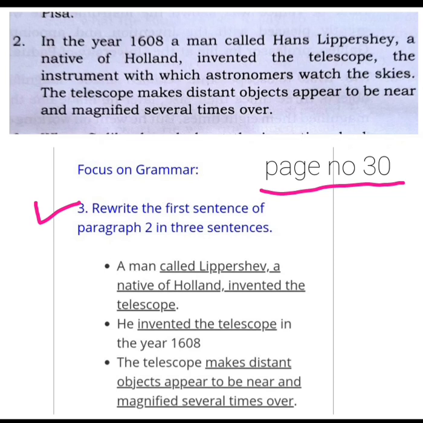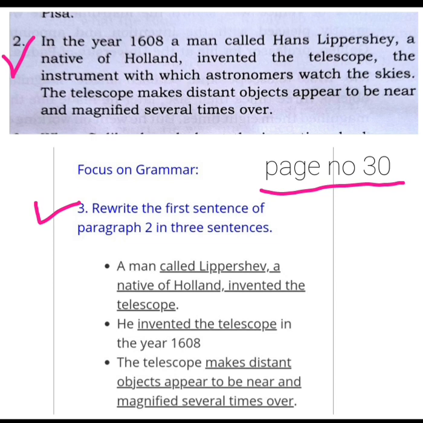Here, see, upside, the second one, it is a lesson, second paragraph. What they have given: in the year 1608 a man called Hans Lippershey, a native of Holland, invented the telescope, the instrument with which astronomers watch the skies.